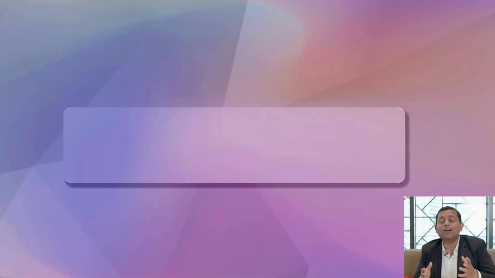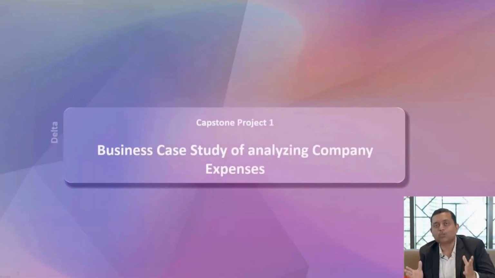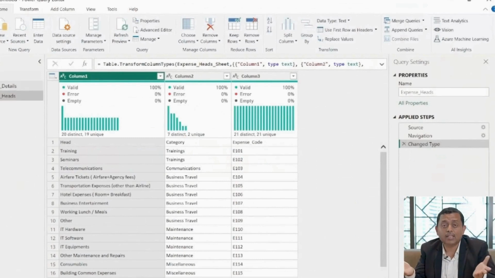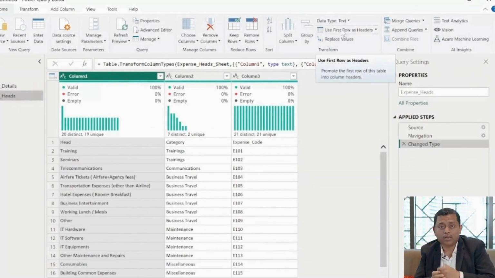Post Epsilon, we have 4 very important short modules for you. The first one being Delta. In Delta, we will actually cover the first capstone module. In the capstone module, we will take something like company expenses data and have a short module on that, on how to deal with such kind of data.